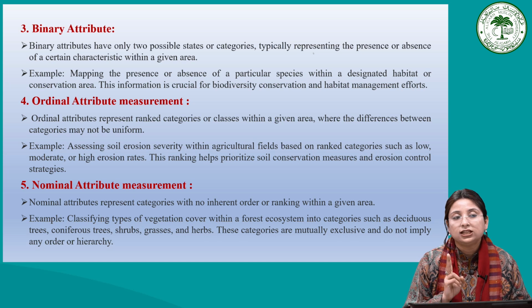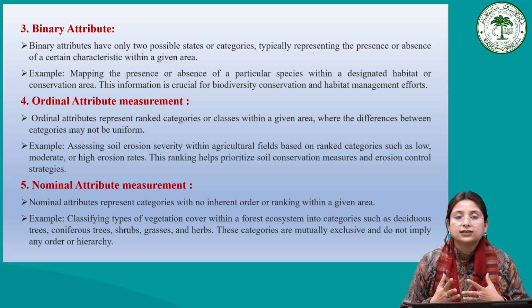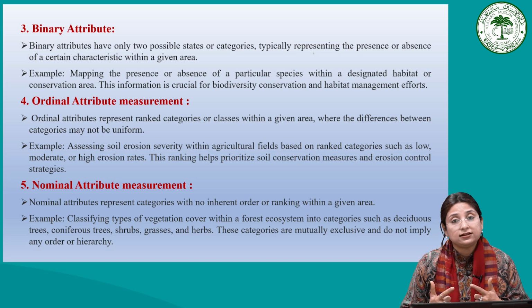Here we follow binary attributes having two states, either presence or absence of a certain characteristic in a given area, because we are dealing with area measurement.